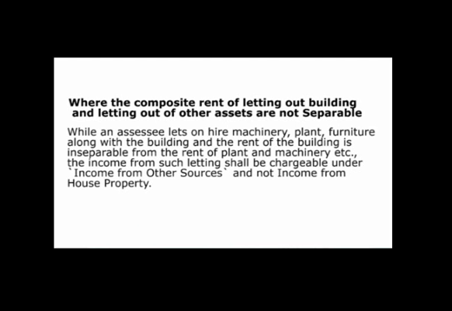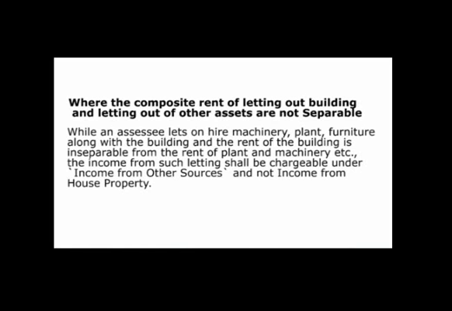It means you are not able to segregate the income between the income belonging to the house property and the income which is attributable to the provision of various services which have been given to the tenant.